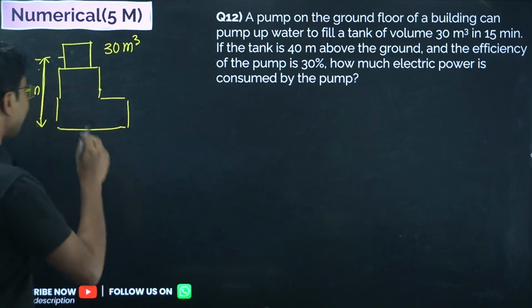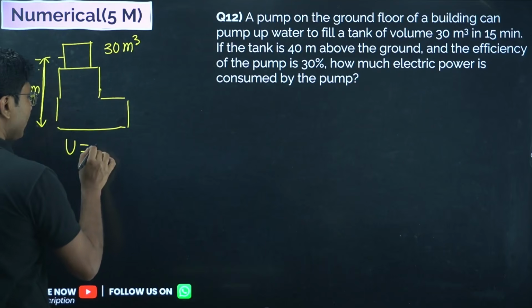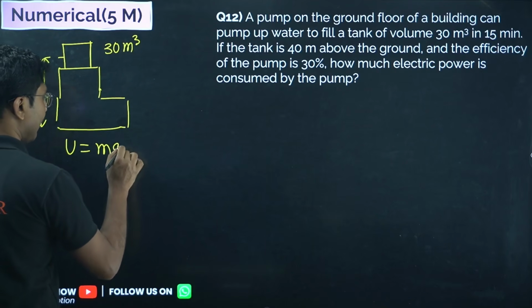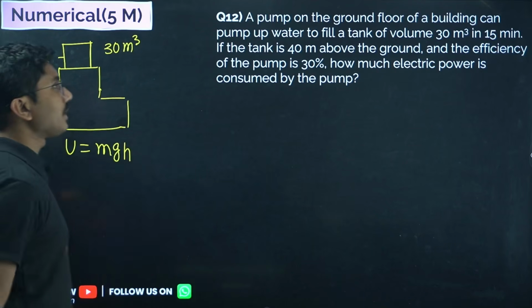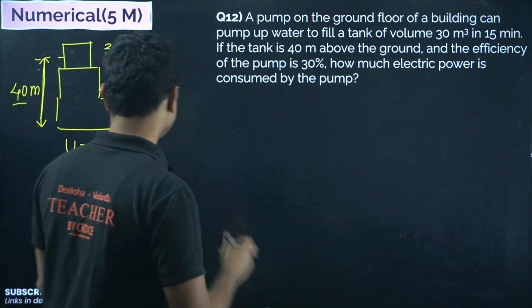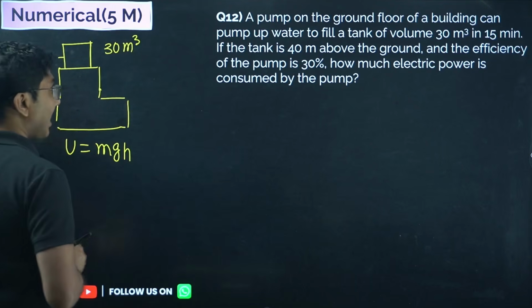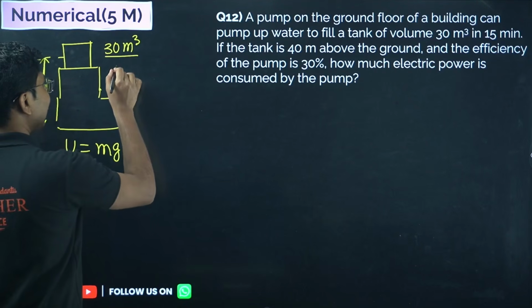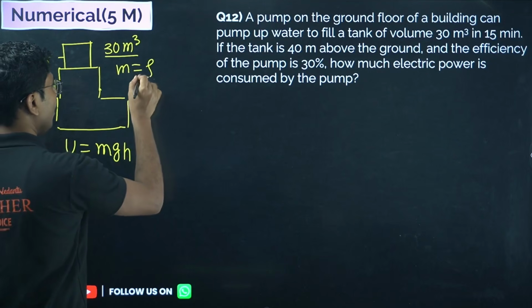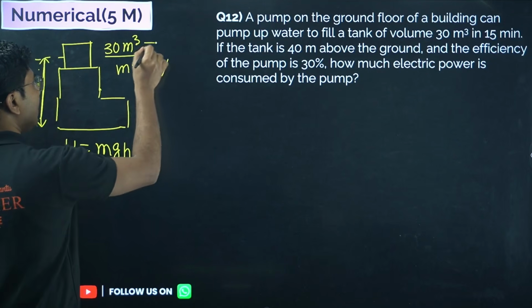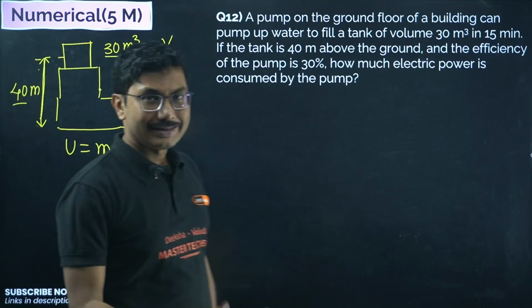So first we have to find the energy. What is potential energy? Potential energy is mg into h. Now what is mass? Mass is given by rho into volume. Rho is the density of water.